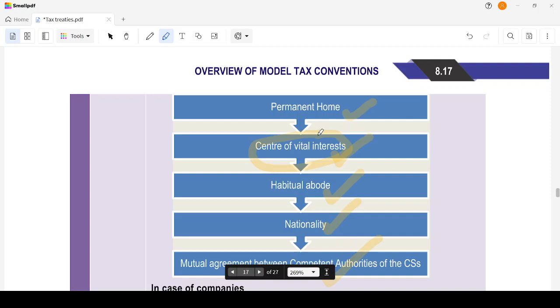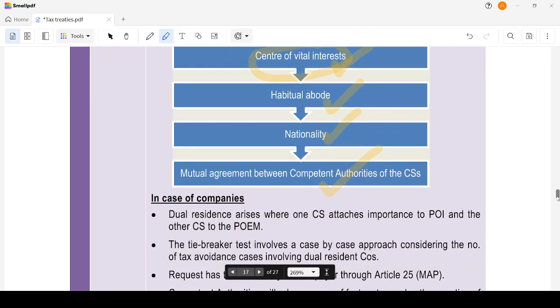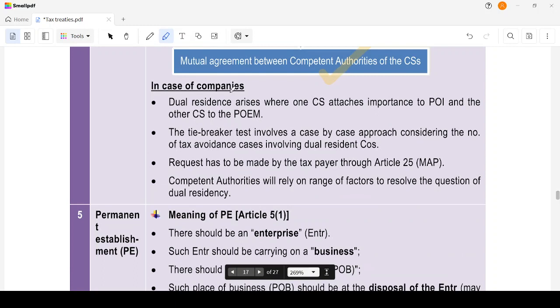If you have a habitual abode in both contracting states or neither, then you go with nationality. If you are a national of both or neither of the contracting states, then the matter will be left to the mutual agreement between the competent authorities of the contracting states. This is for an individual, right?